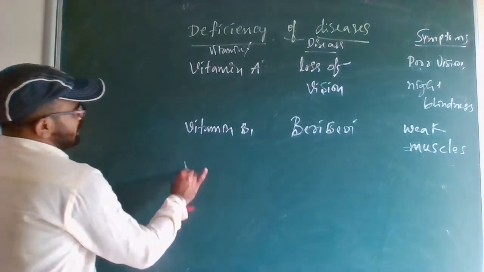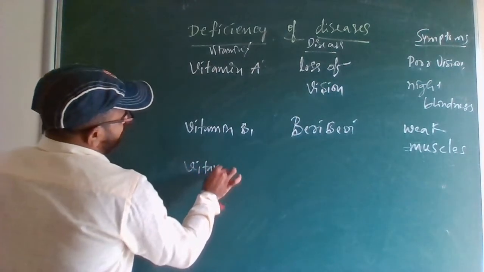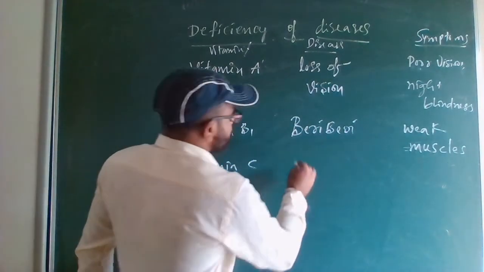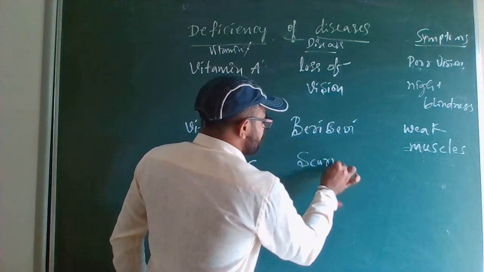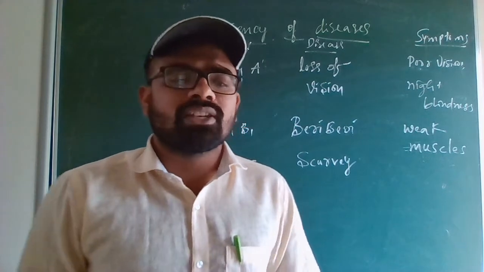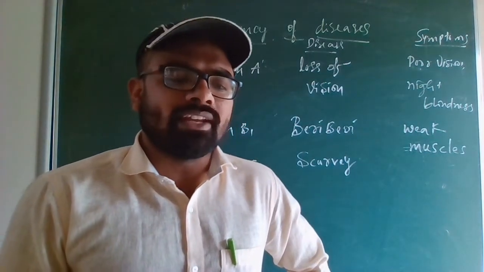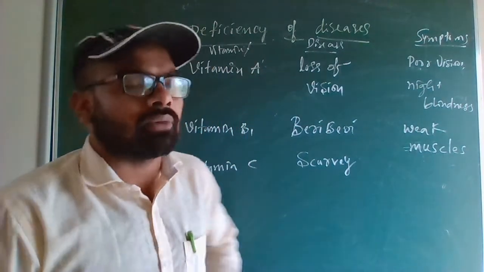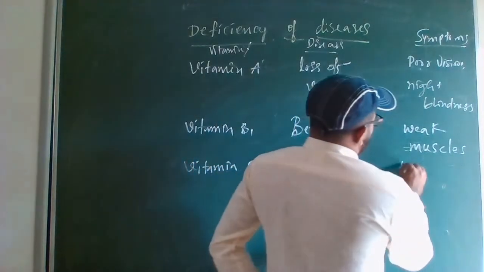If there is a lack of vitamin C in the food, the disease that comes is scurvy. The symptoms are bleeding gums and wounds taking longer to heal. So the gums will be bleeding.